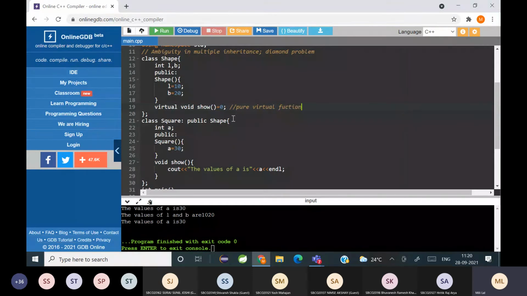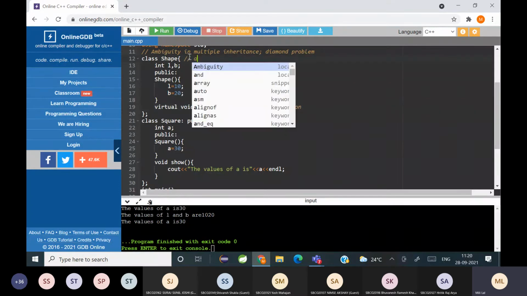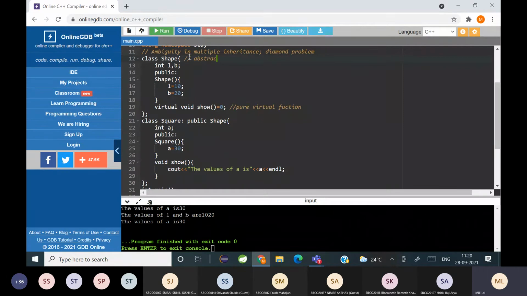When a virtual function is equated to 0, it is called a pure virtual function. A pure virtual function is incomplete, मतलब उसको definition नहीं होता. You can see there is no definition for a pure virtual function, and the class which contains the pure virtual function is called an abstract class.